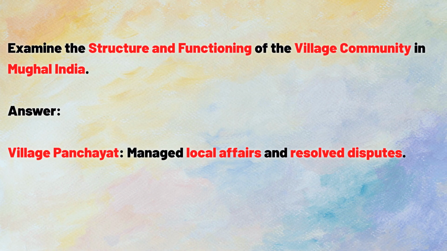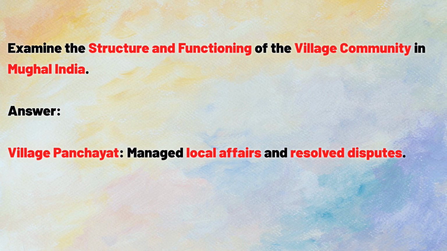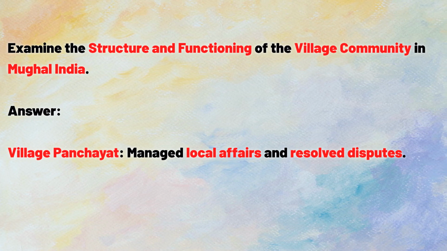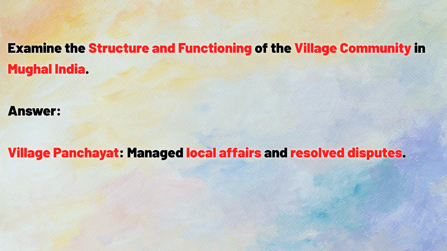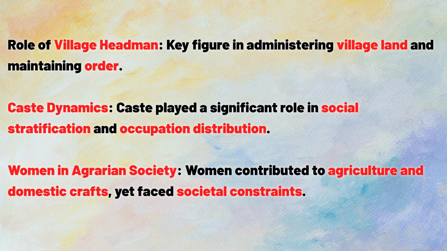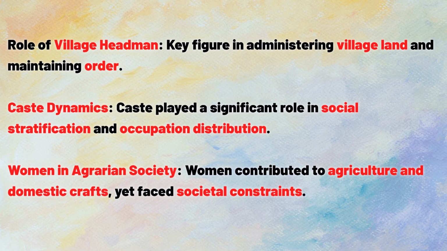Examine the structure and functioning of the village community in Mughal India. Answer. Village panchayat, managed local affairs and resolved disputes. Role of village headman, key figure in administering village land and maintaining order.